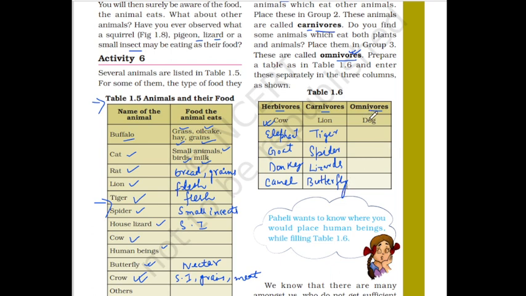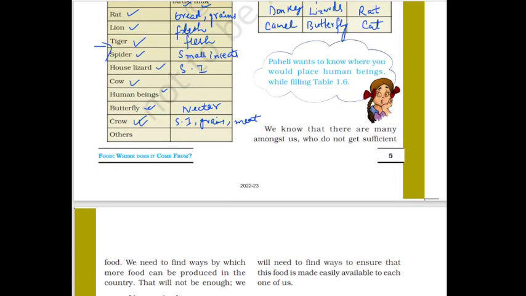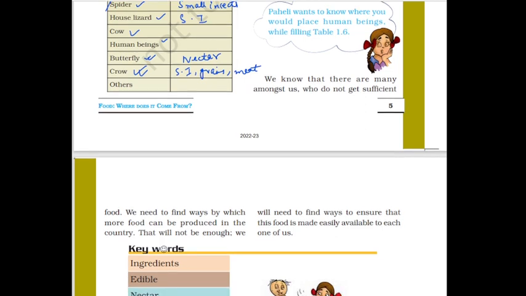Next one is omnivores, which feed on both plants as well as animals. Students, can you guess some of them? Let's talk about we human beings. Humans are also omnivores because they feed on both plants and animals. After that, let's talk about crow, rat, and cat. All these are omnivorous animals which feed on both plant as well as animal-based products.